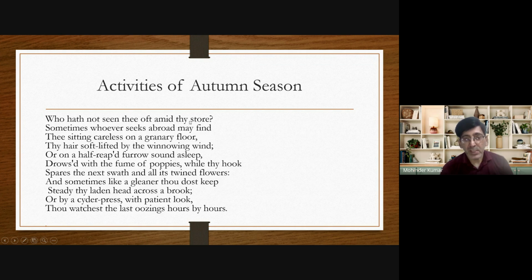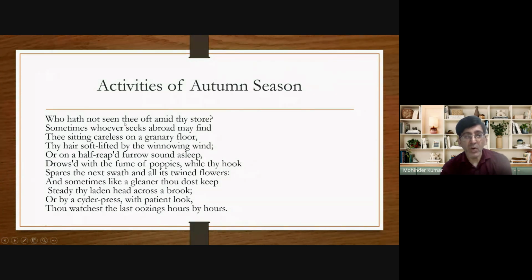Now, in the first three lines, and if I take the fourth line also, thy hair soft lifted by the winnowing wind, then we will talk about the explanation of the first four lines. So, in the first four lines, John Keats talks about the first activity performed during the autumn season, and that is the collecting of the grains, the collecting of the cut harvest or crop.